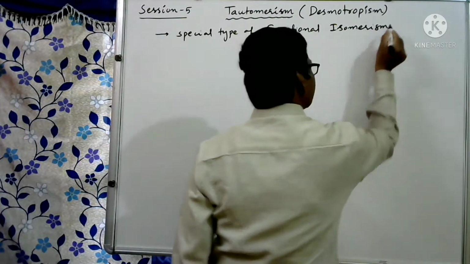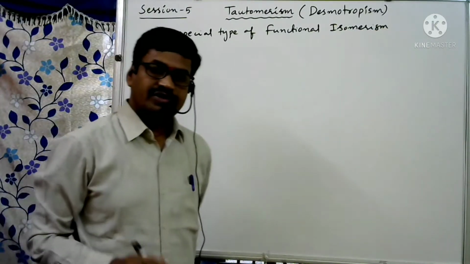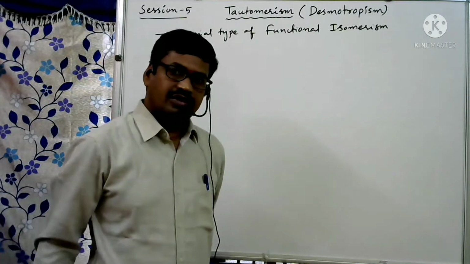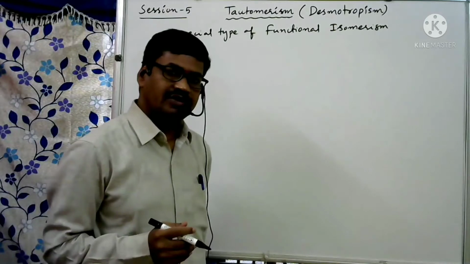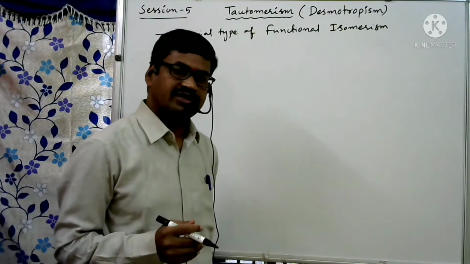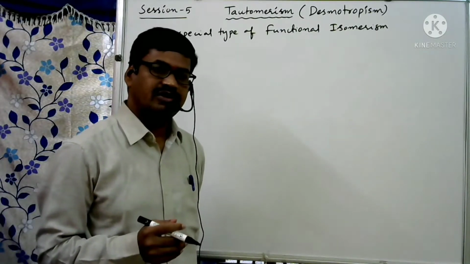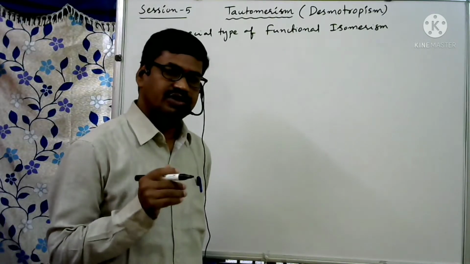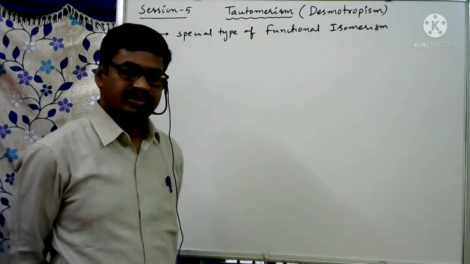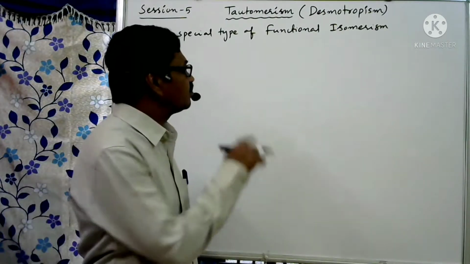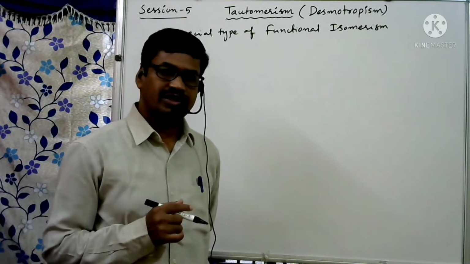Because of that reason, if they ask a question with respect to all structural isomers by giving one molecular formula, like how many structural isomers are possible for the given formula, we should not count tautomers, because it is a special type of functional isomerism only.